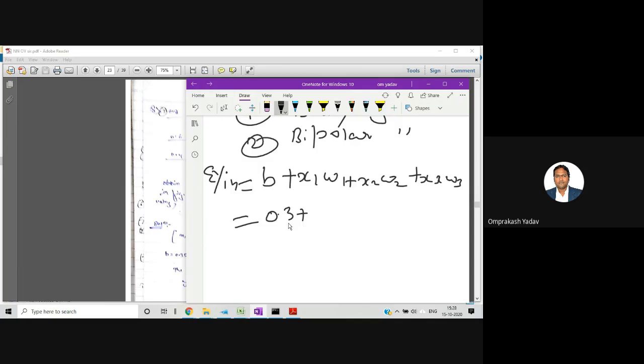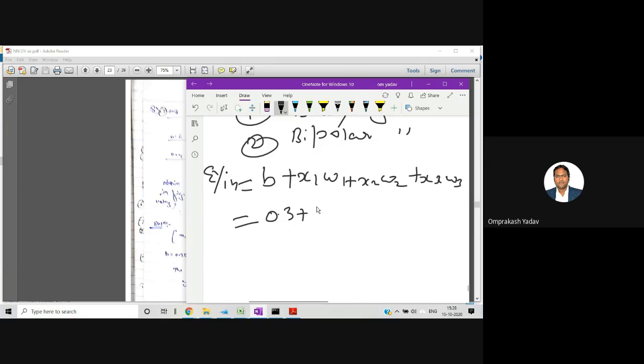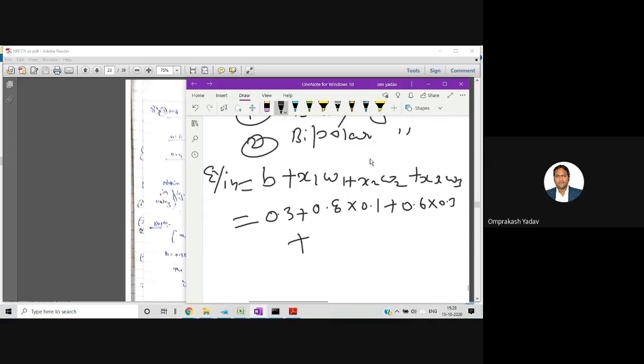Then we have x1 and w1, 0.8 into 0.1, plus 0.6 into 0.3, and then plus 0.4 into minus 0.4. So tell me what total input you got.